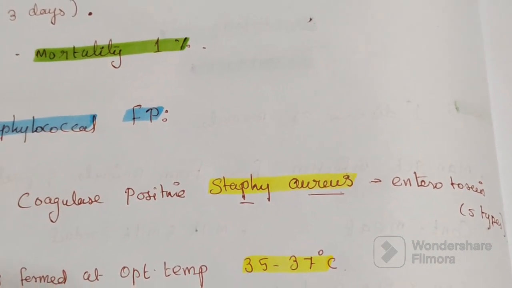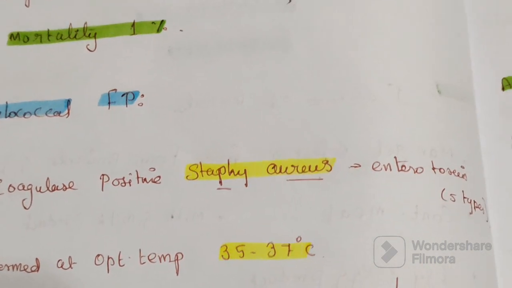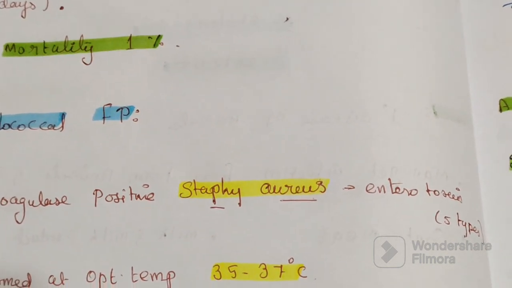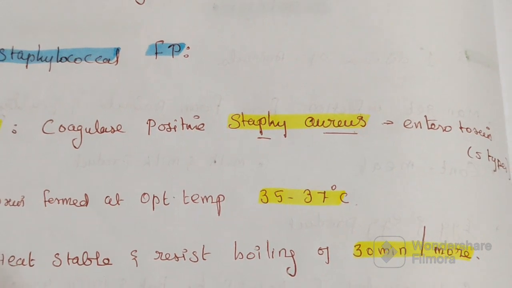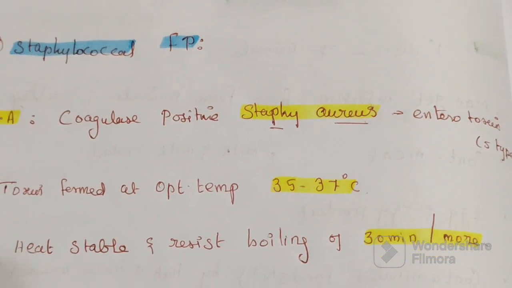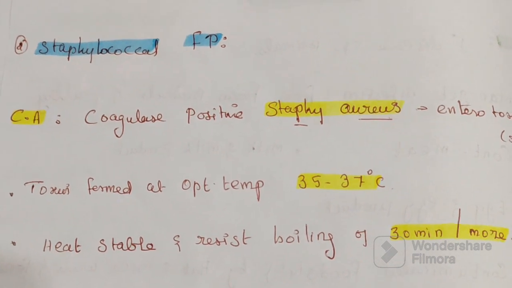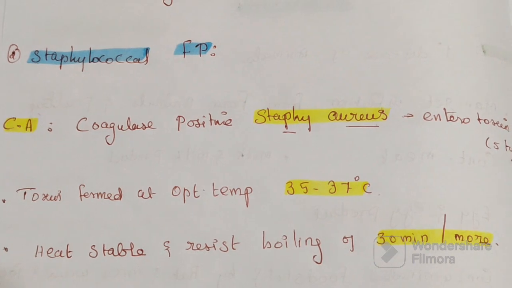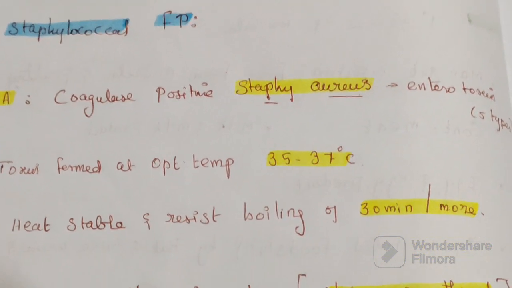At least 5 different enterotoxins have been identified. It is the secreted toxin that causes food poisoning. Toxin can be formed at an optimum temperature of 35 to 37 degrees Celsius. These toxins are heat stable, resistant to boiling for 30 minutes or more.